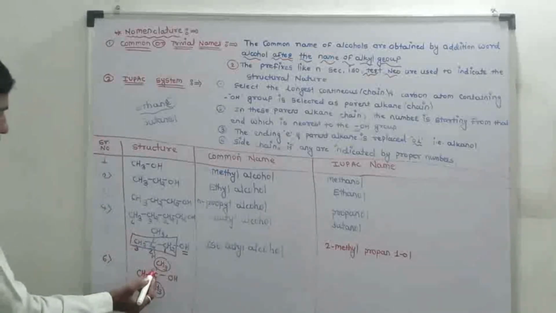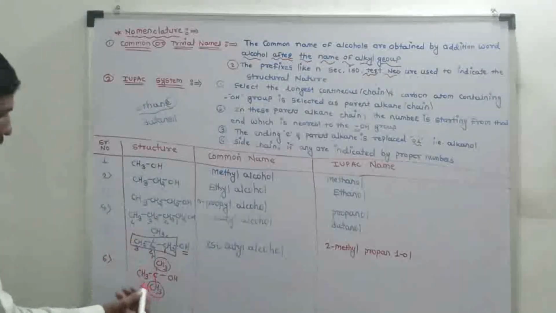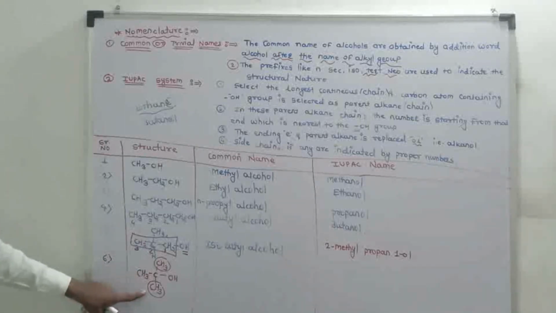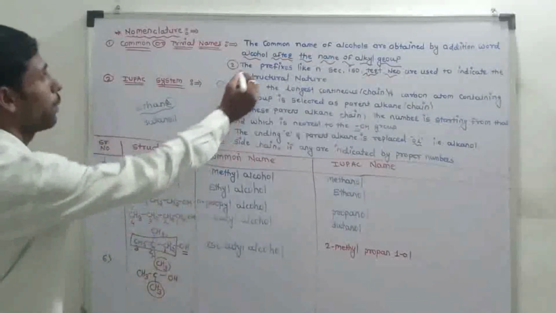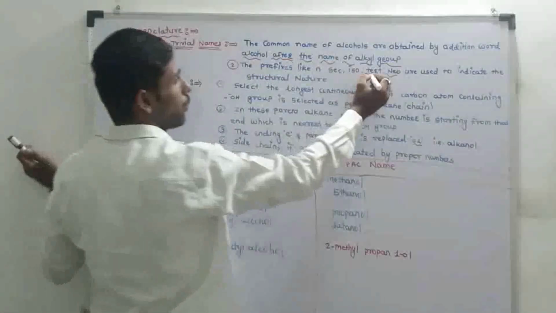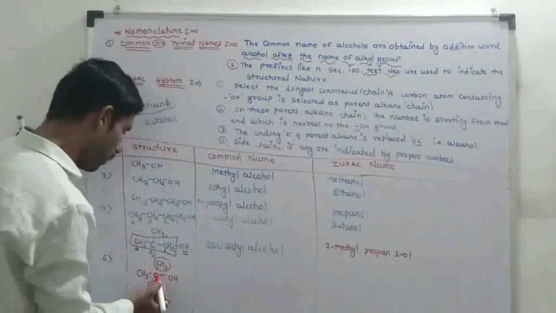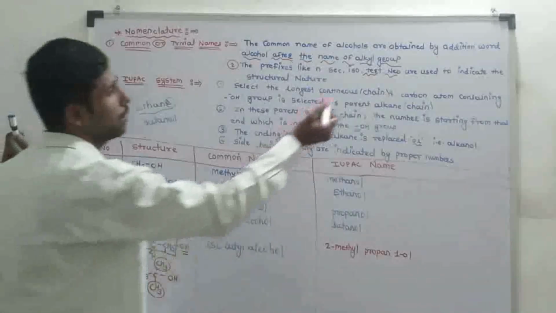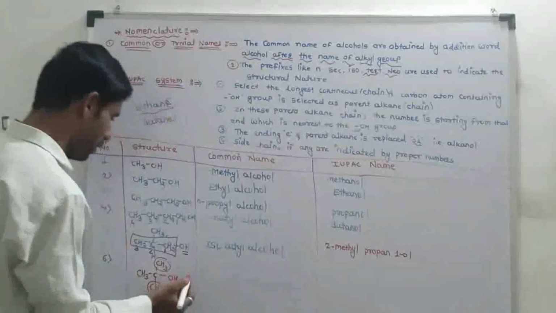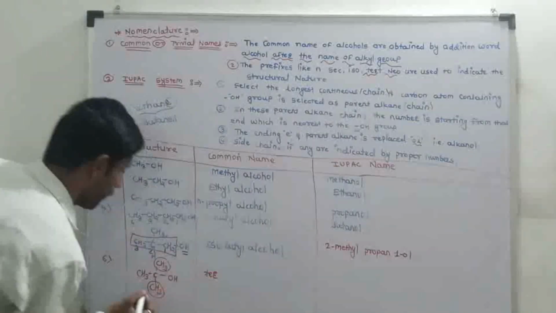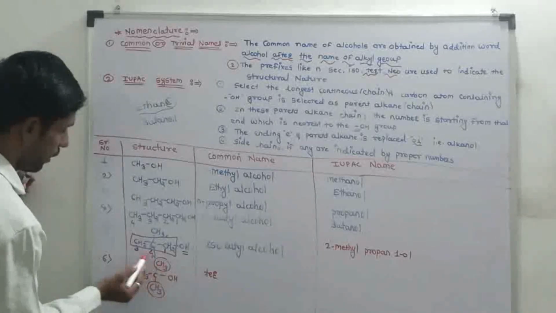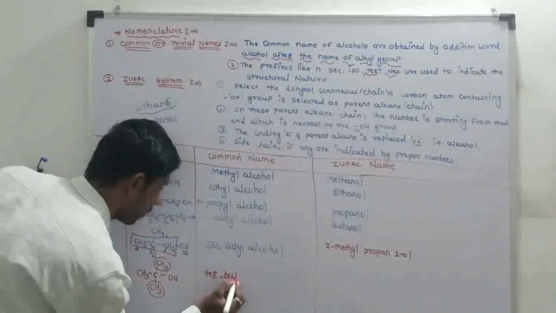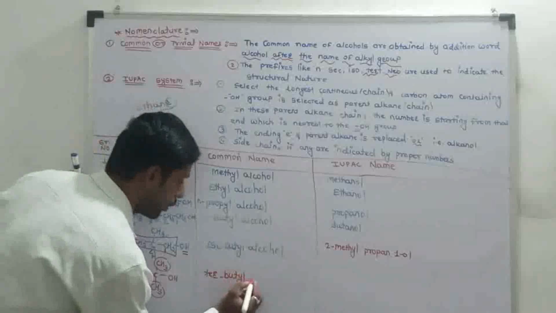The central carbon attached to three other carbons is known as tertiary, and the alkane chain consists of four carbon atoms. The name of the structure is tertiary butyl alcohol.